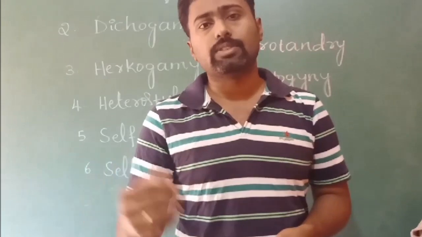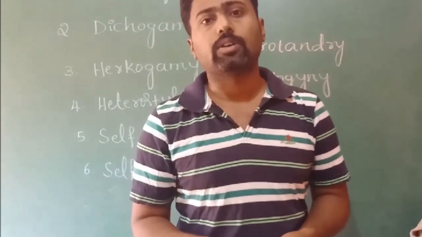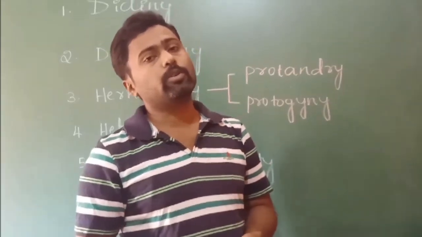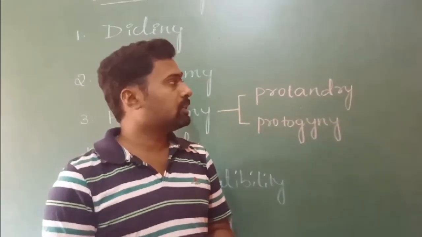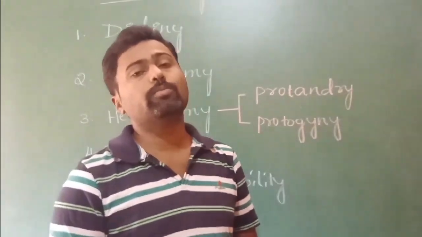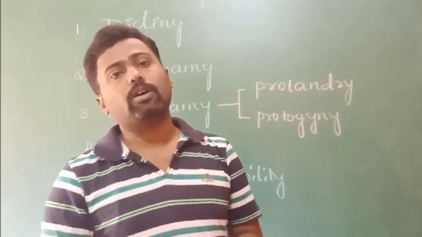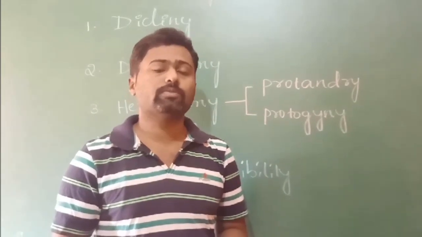So these are the agents which are involved in pollination. Okay, so up to here I explained in the last video. Today I am going to explain one of the important concepts, that is outbreeding devices in plants, or contrivances for cross pollination. This is very important.